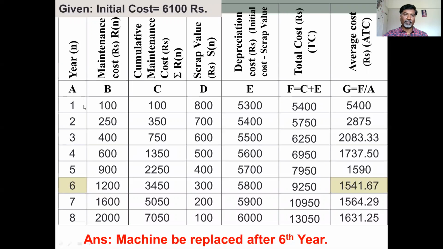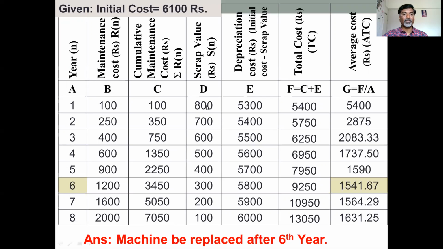Okay. So year value is given, maintenance cost is also given, and the scrap value is also given. So these three columns are given. From the maintenance cost column, you have to calculate cumulative maintenance cost. Cumulative maintenance cost means up to first year, what is the maintenance cost? 100 rupees. Up to second year, what is the maintenance cost? First year maintenance cost plus second year maintenance cost is equal to second year cumulative maintenance cost. Third year cumulative maintenance cost is equal to maintenance cost for first year, second year, third year. If you add these three, you will get cumulative maintenance cost. Likewise, you have to calculate cumulative maintenance cost up to 8th year, and that is 7,050 rupees.